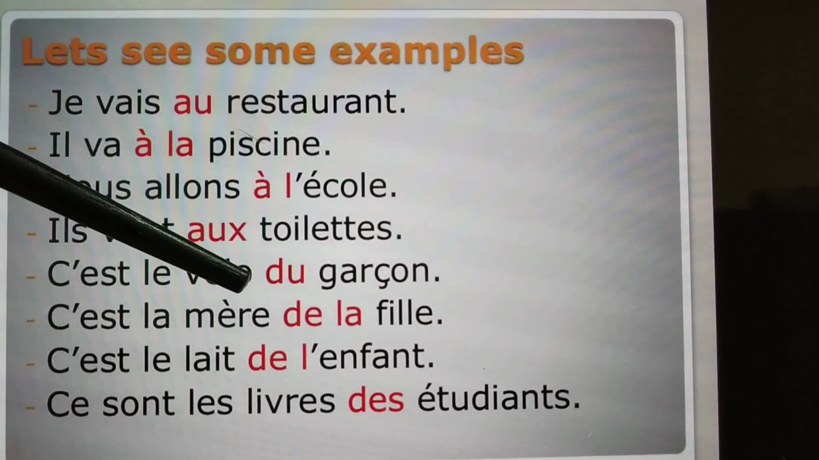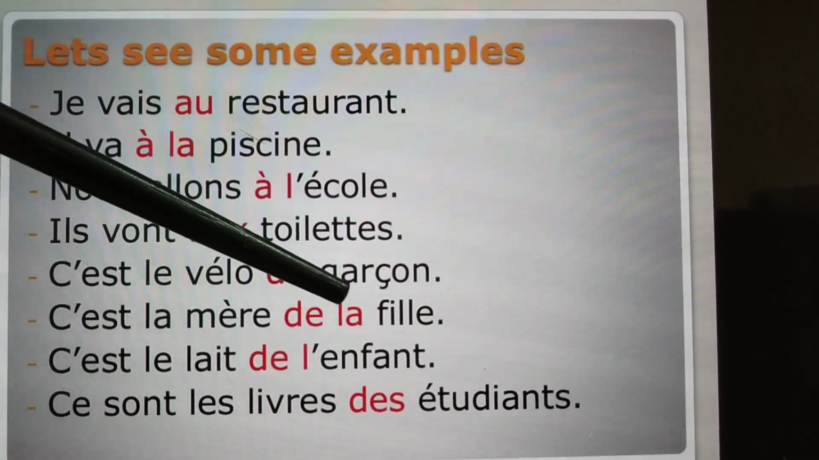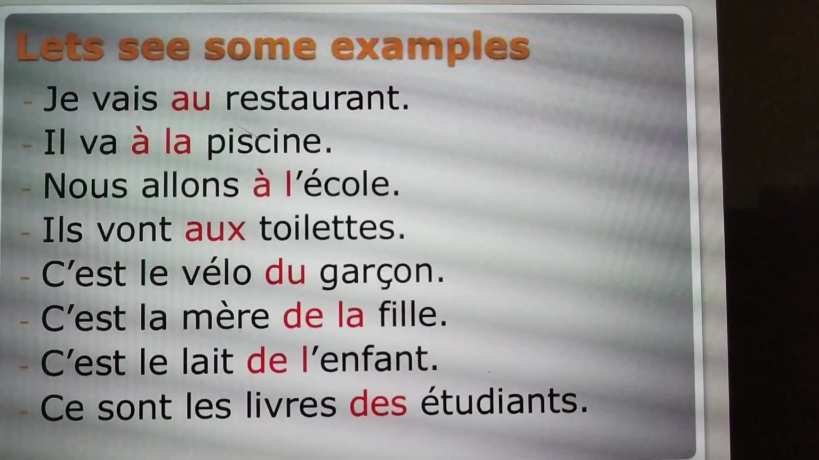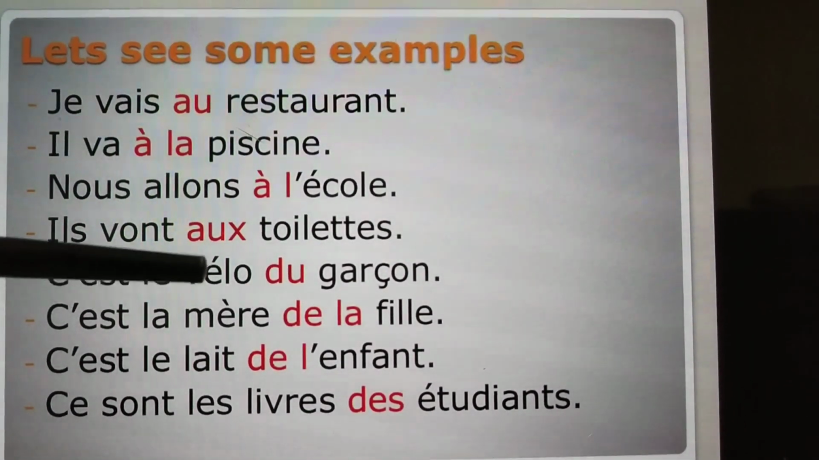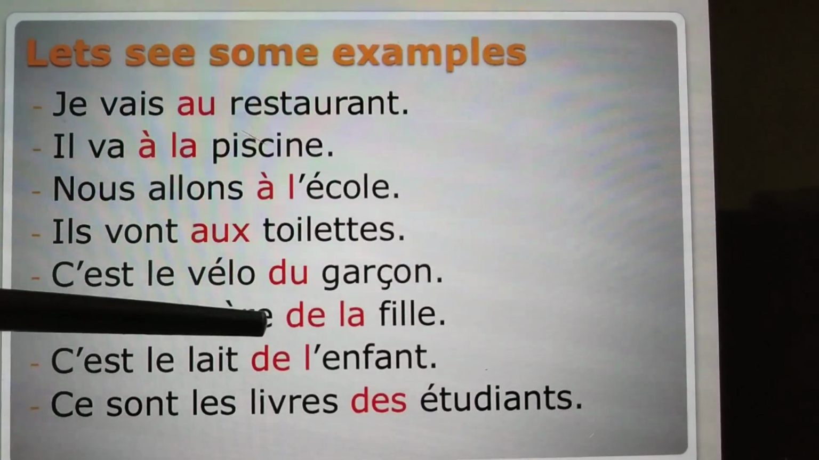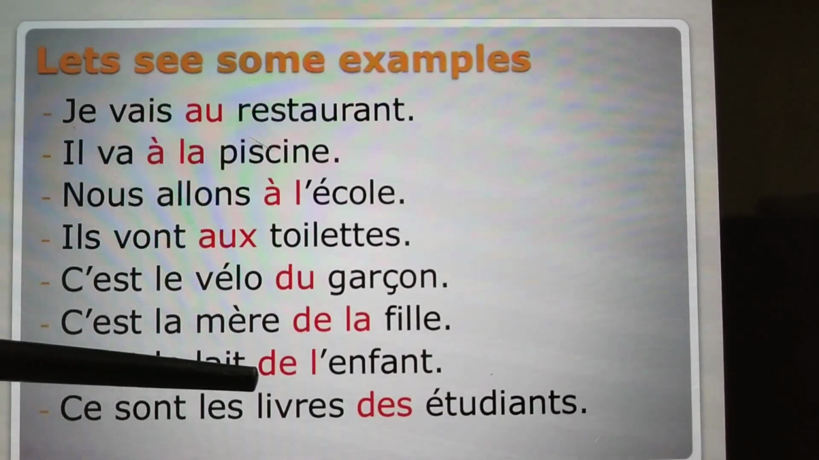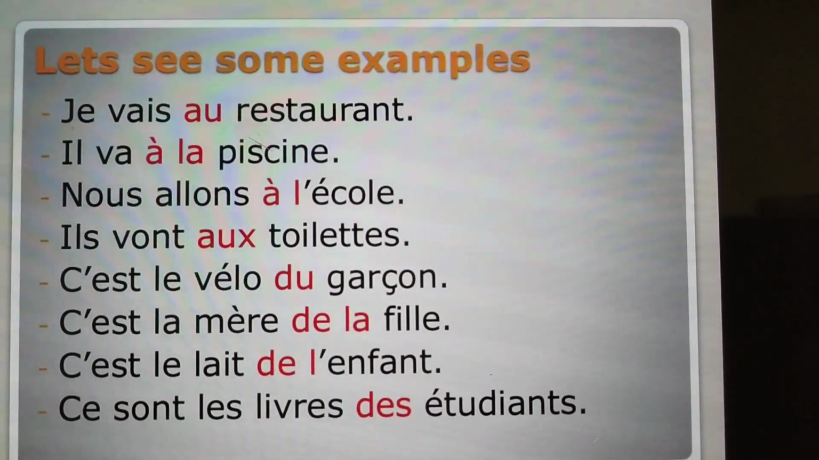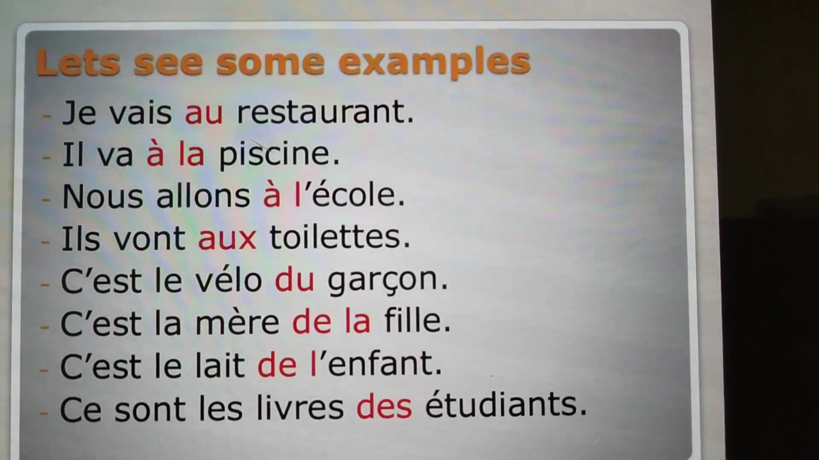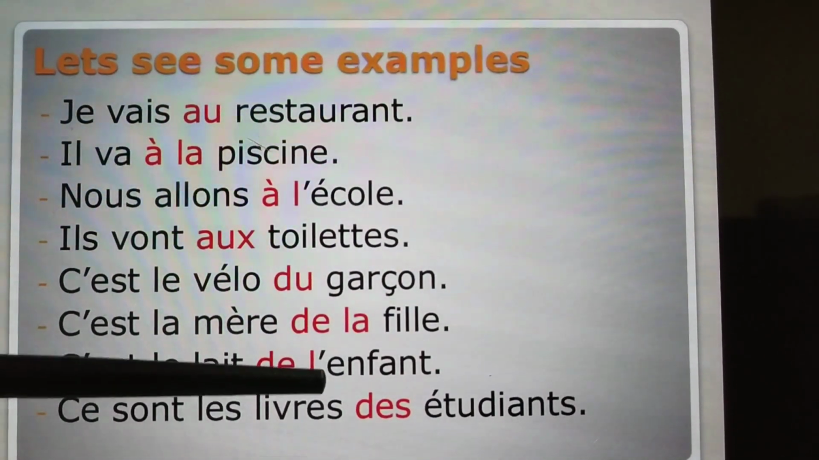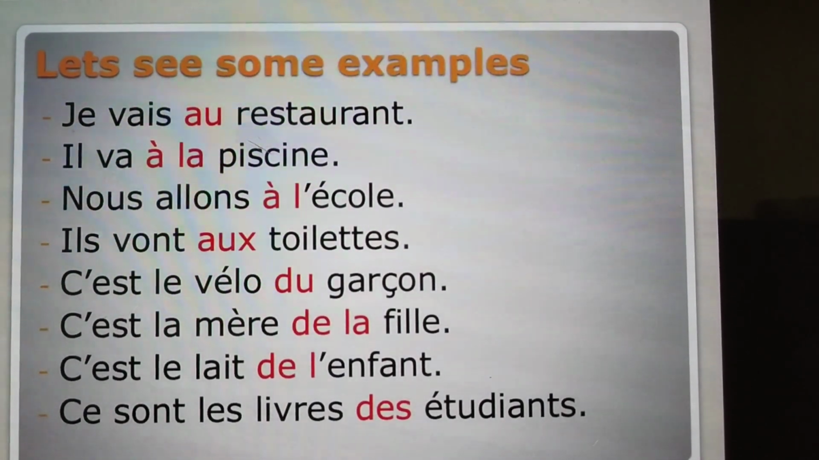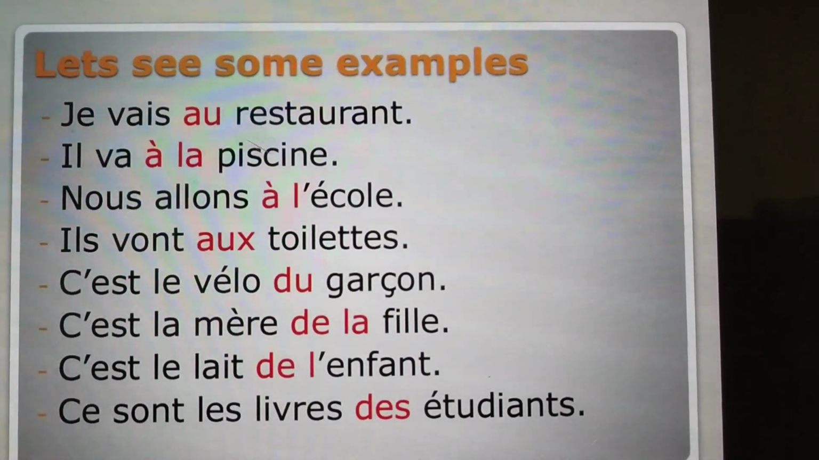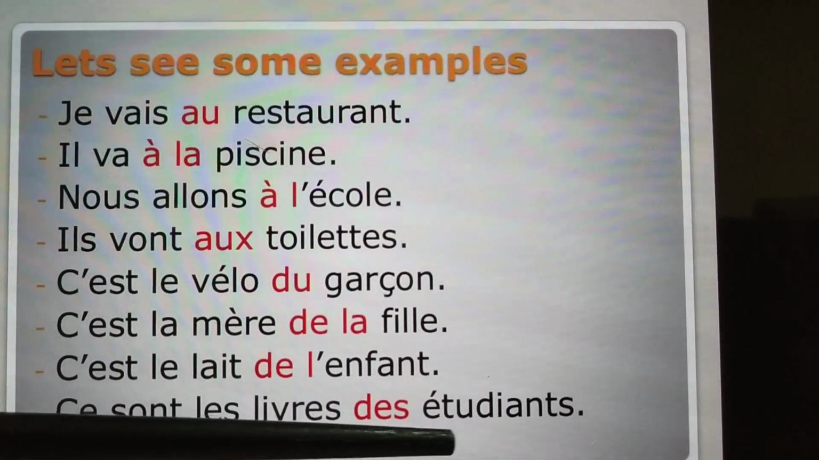Over here you can see du. Garçon is masculine singular starting with a consonant, so du is there. Fille is feminine singular starting with a consonant, so de la is written. Enfant is a singular noun starting with the vowel e, so de l' apostrophe. Étudiants is in plural form, even though it starts with a vowel.